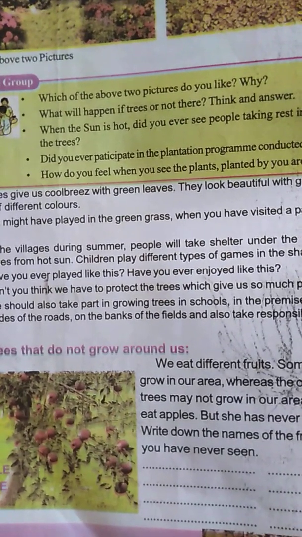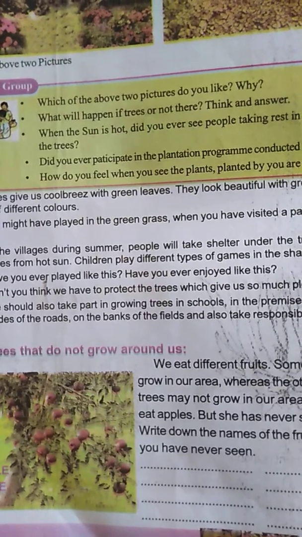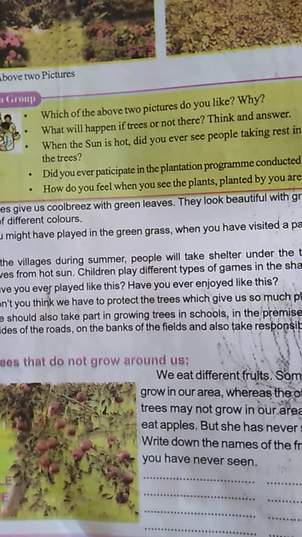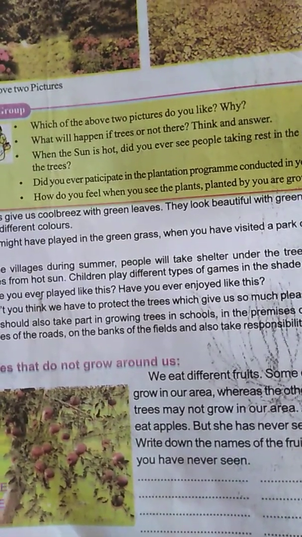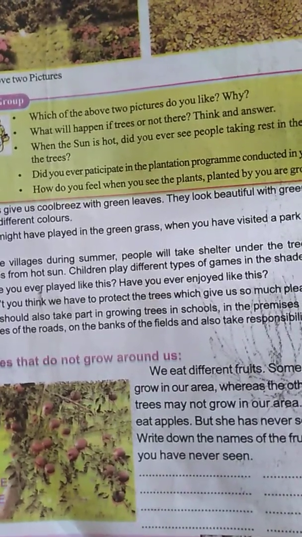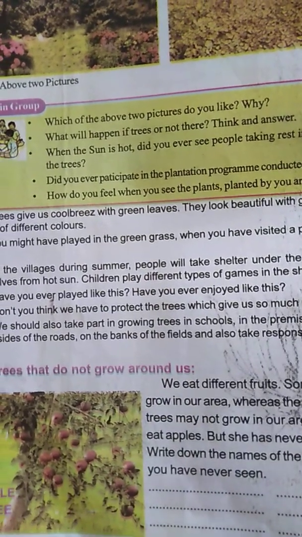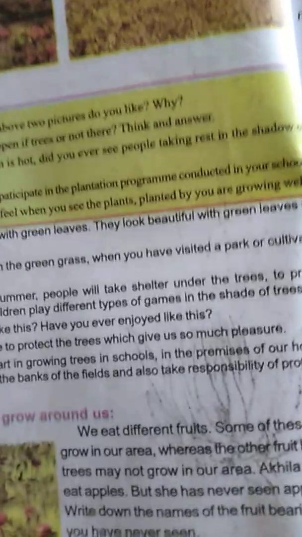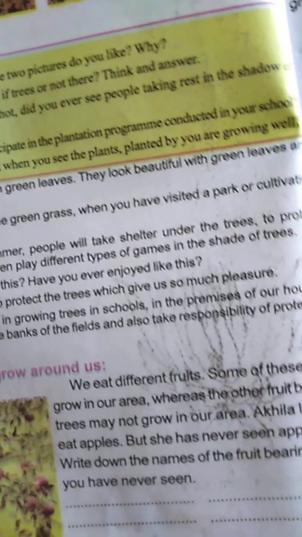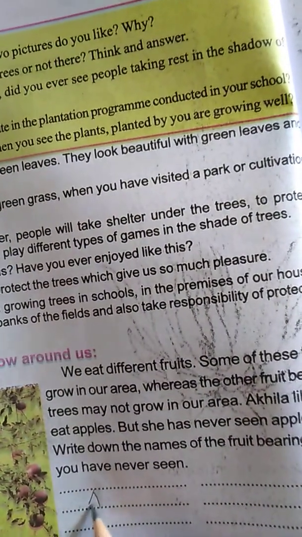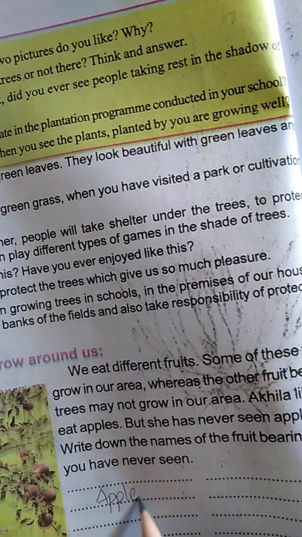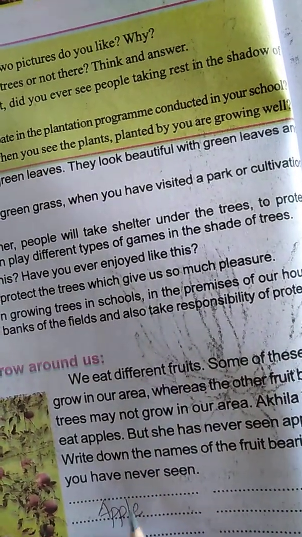where they grow and how they are, how they look. Yes, so we have to write some names here. Have you seen an apple tree anywhere? No. So here we have to write which trees we have never seen. So write here: apple tree, never we have seen, no?